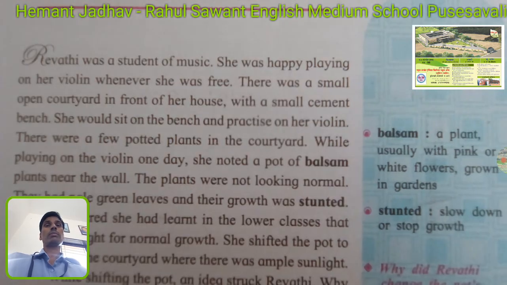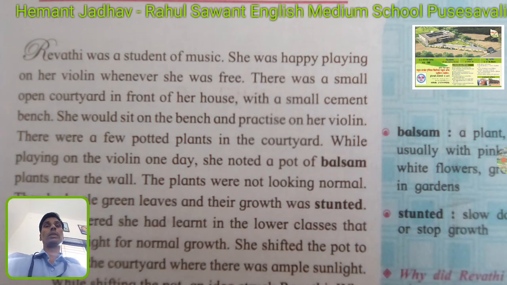So let's start. Revti was a student of music. One who is interested in music, maybe any musical instrument or vocals, is called a student of music. So Revti was a student of music. She was learning, she was practicing, she was doing a lot of rehearsal of music.